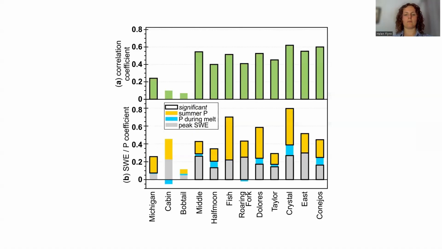We correlated melt year baseflow values with peak sweep, precipitation during melt, and summer precipitation. We also used multivariate regressions to make this comparison. In both instances, peak sweep and summer rain showed higher correlations with the melt year derived baseflow.